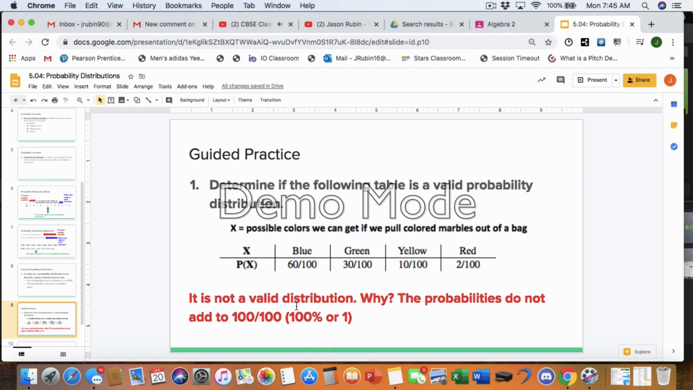So this is not a valid distribution. Why? The probabilities do not add up to 100 out of 100. If you add these all together, you get 60 plus 30 is 90. 90 plus 10 is 100. 100 plus 2 is 102. So the actual total would be 102 out of 100, which we cannot have, 102% of something.